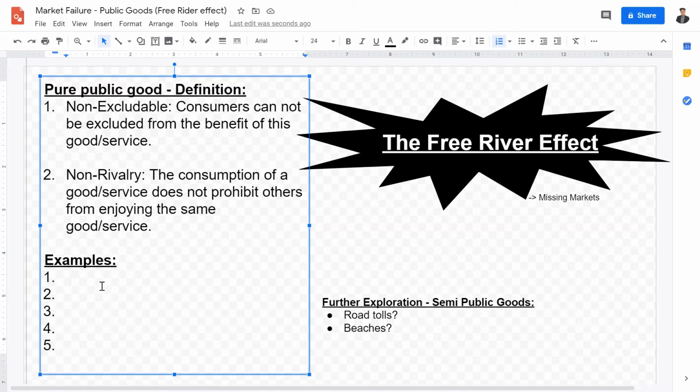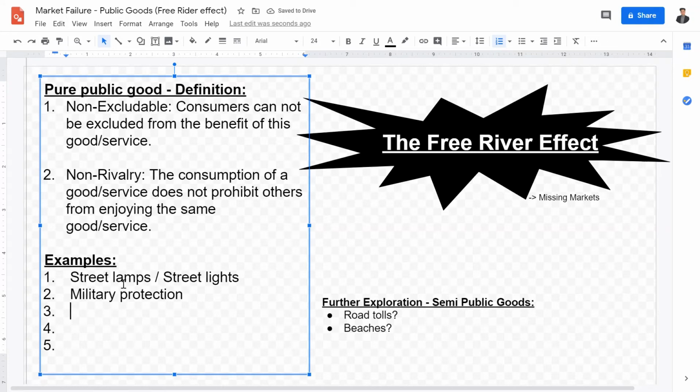So what are some examples? Of course, street lamps or street lights could also, to some extent, be seen as public goods. Military protection.